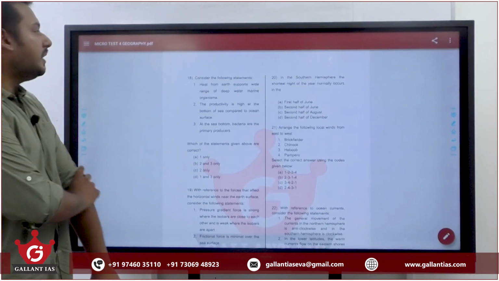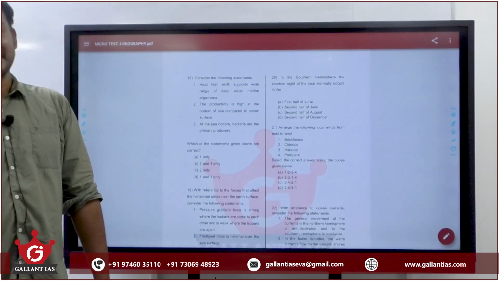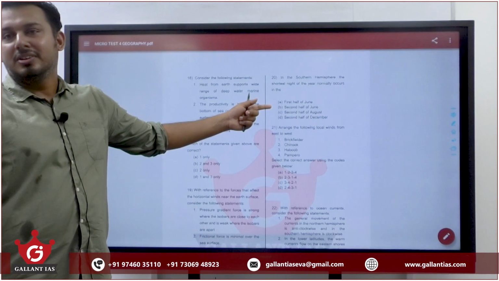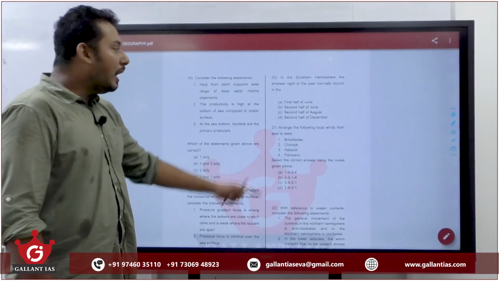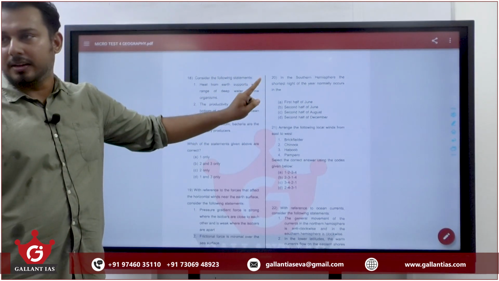20. In southern hemisphere, the shortest night of the year normally occurs. Give me the answer. Second half of December or June? Second half of June. On June 21, we have summer solstice in northern hemisphere.